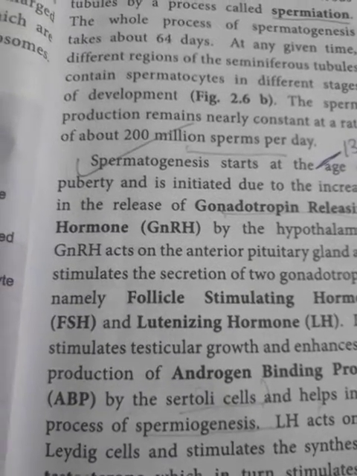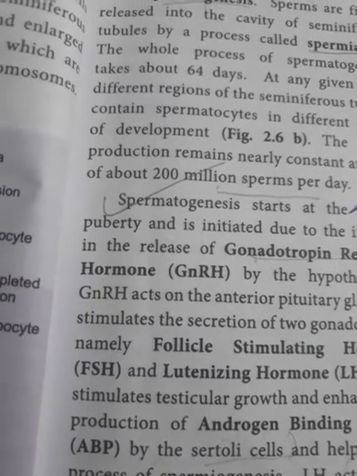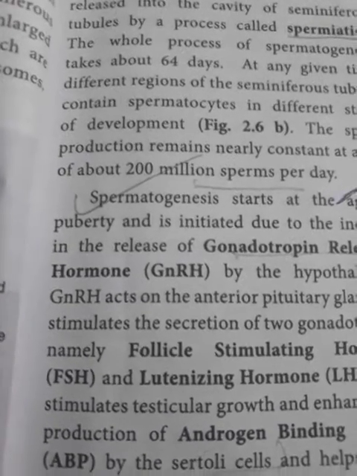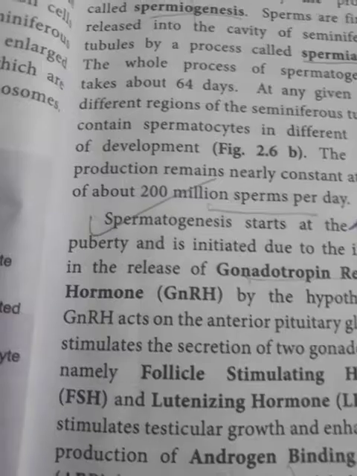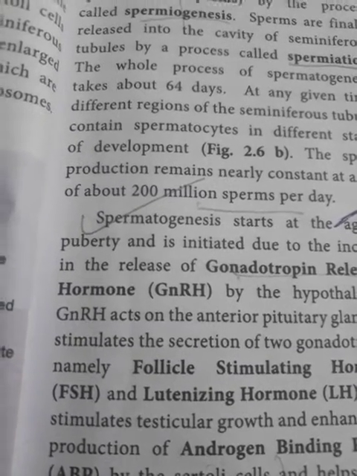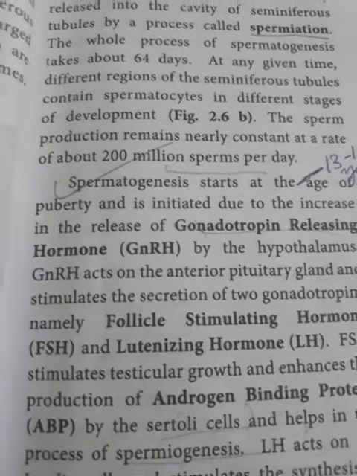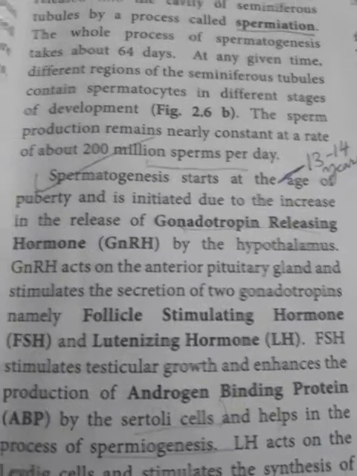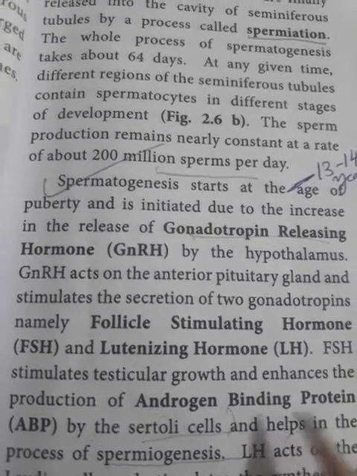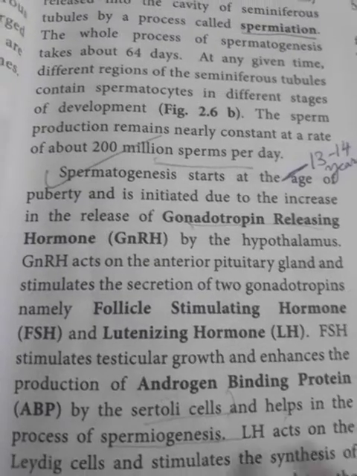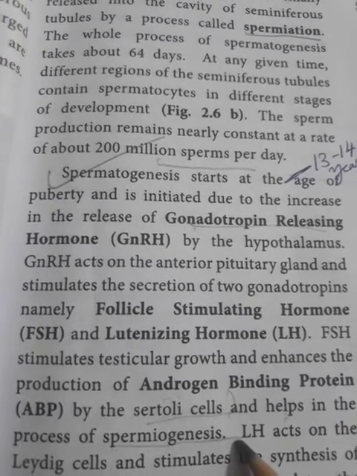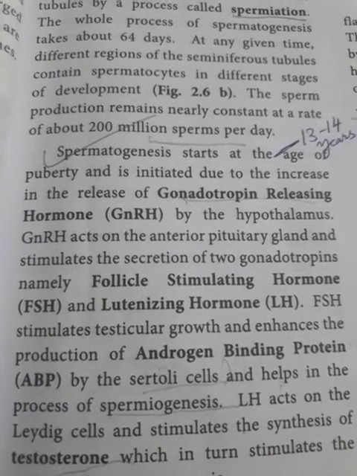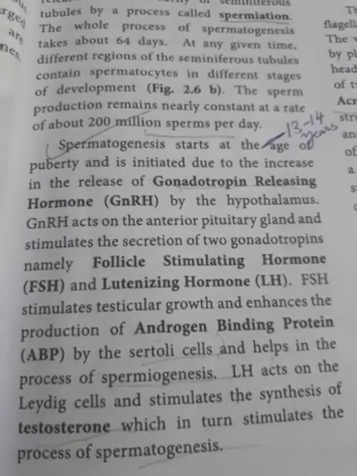So, in short, we can say that the hypothalamus secretes the hormone GnRH. GnRH reaches the anterior pituitary, and the anterior pituitary secretes the 2 hormones, FSH and LH. FSH helps in the testicular growth, enhances the production of ABP by the Sertoli cells, and helps in spermiogenesis. The second hormone LH acts on Leydig cells and stimulates the synthesis of testosterone, which in turn stimulates the process of spermatogenesis.